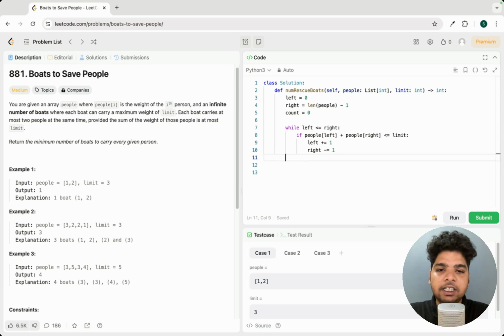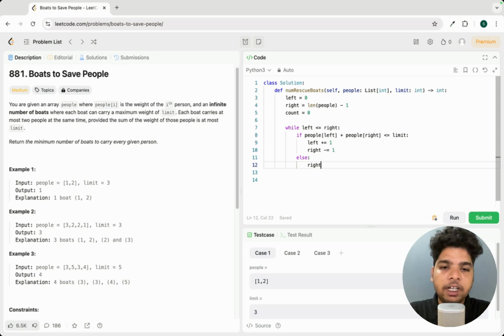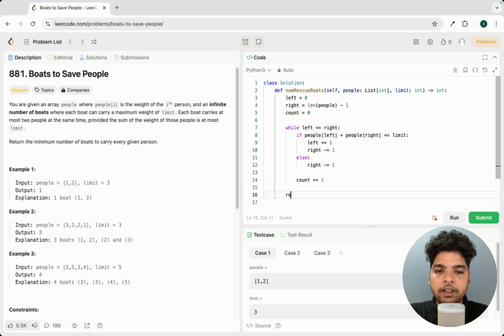And in the else condition, we only shift our right pointer by 1. Okay, and at last we'll increase our count variable, right? And at last we'll return this count. Okay, let's try to run this.